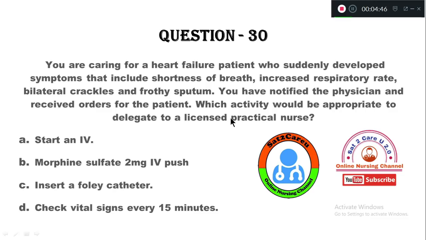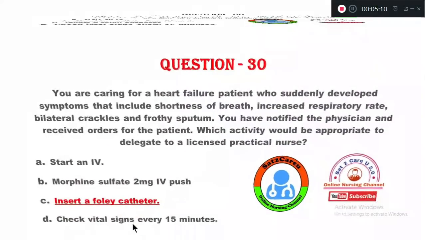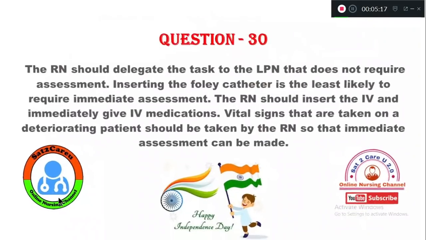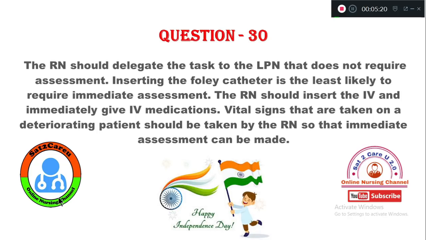Option A, start an IV. Option B, morphine sulfate 2 milligram IV push. Option C, insert a Foley catheter. Option D, check vital signs every 15 minutes. For a licensed practical nurse, you can allot a task like inserting a Foley catheter. Other activities can be done by other staff.